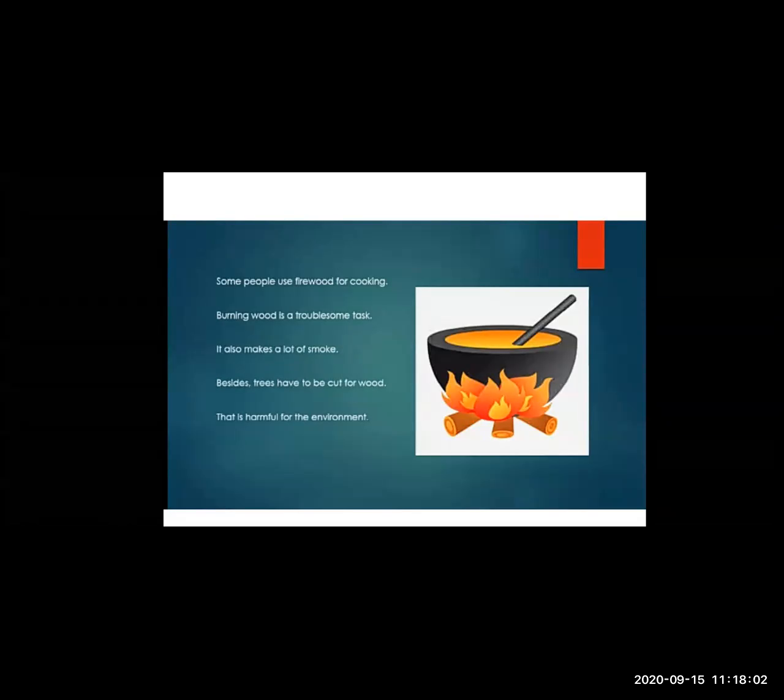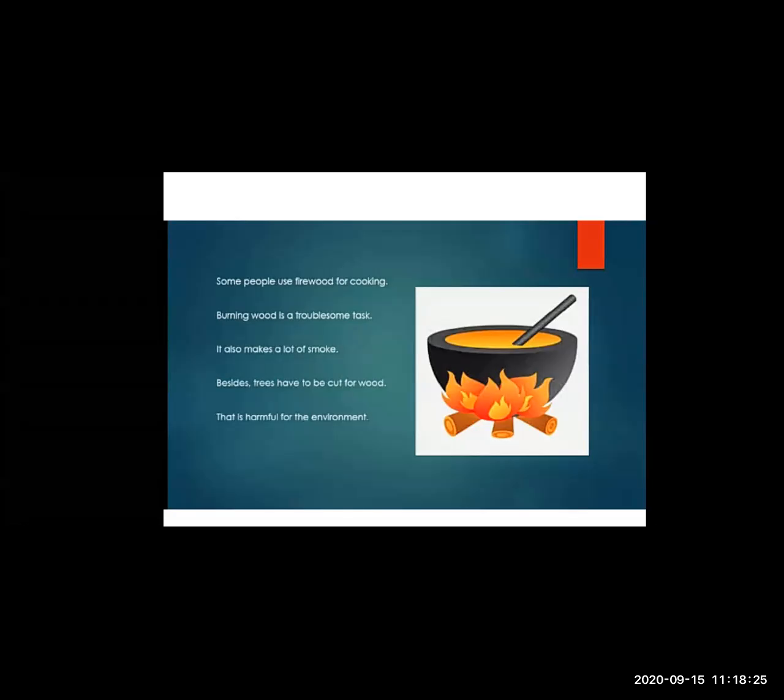Besides, trees have to be cut down for wood. From where do we get wood? From the trees, and because of that it is also affecting the life of the trees. The trees are being cut down. Yes, the forests are being destroyed because wood is obtained on a large scale.